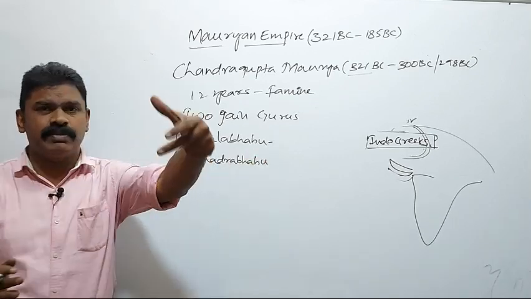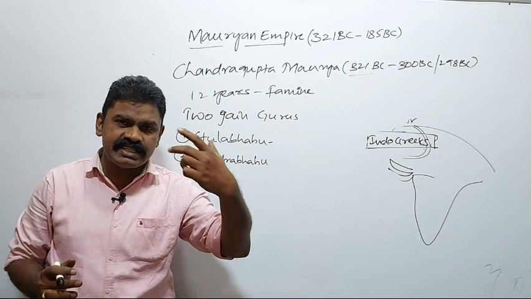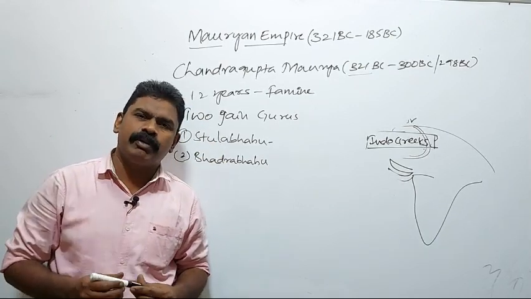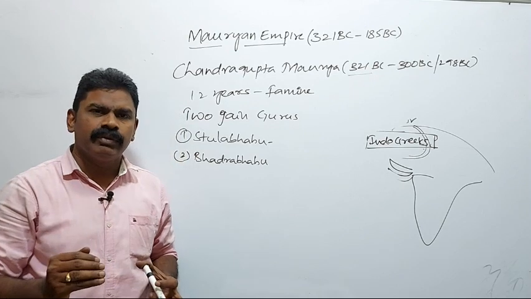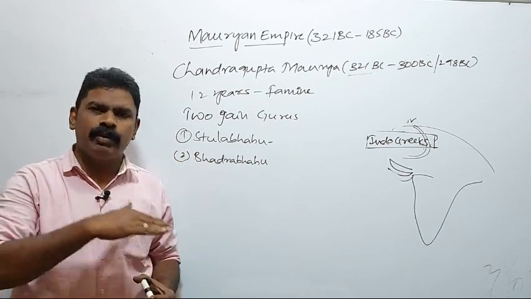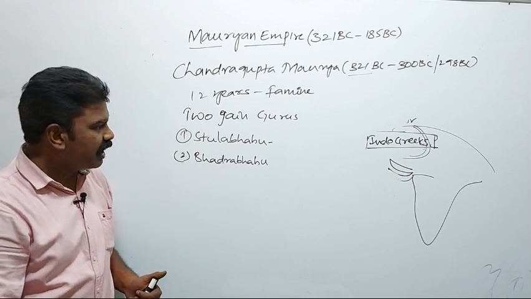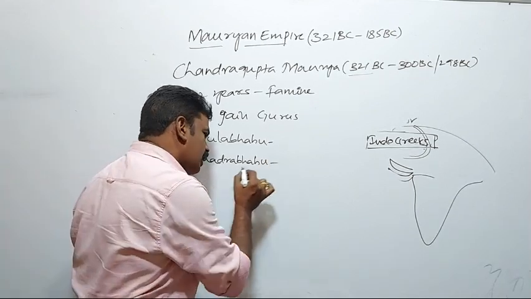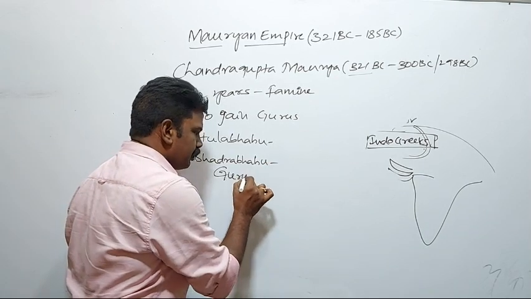If you conduct the Jain Parishad, if you felicitate the Jain people, and if you give support to the Jain people, definitely this 12 years famine would be eradicated. That advice was given by Sthulabahu. And Bhadrabahu was originally the guru of Chandragupta Maurya.